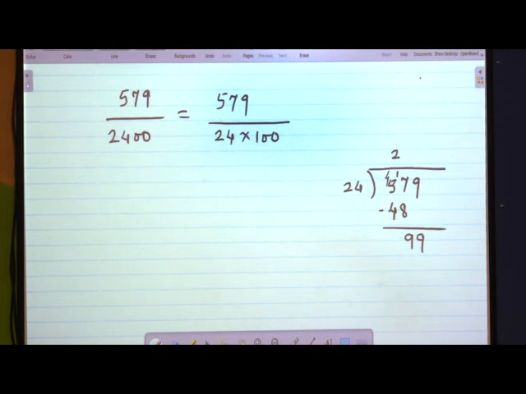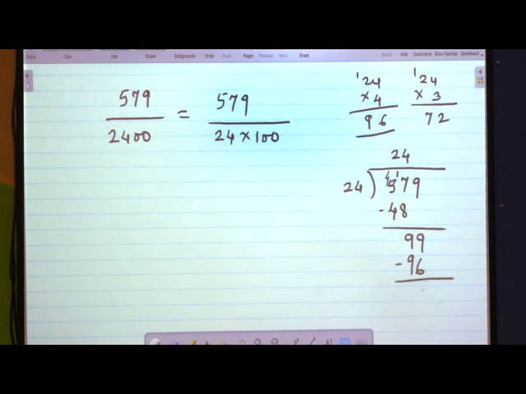Now let us do it in a very basic way. 24 threes are, and 24 fours are. 4 fours are 16, 4 twos are 8. So we can understand that fours is very near to 99. Obviously 5s will go above that. So 24 fours are 96, 3 will remain. We shall stop the division here.